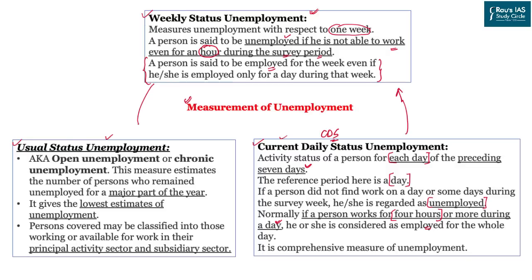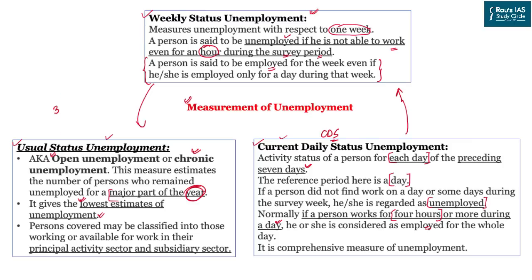Then comes the last form, which is based on yearly calculations. This also forms part of open unemployment or the chronic unemployment that we have discussed previously. It measures whether a person is unemployed for a major part of a year. So here the basic calculating unit is the year. It will give you the lowest estimate of unemployment. Why?